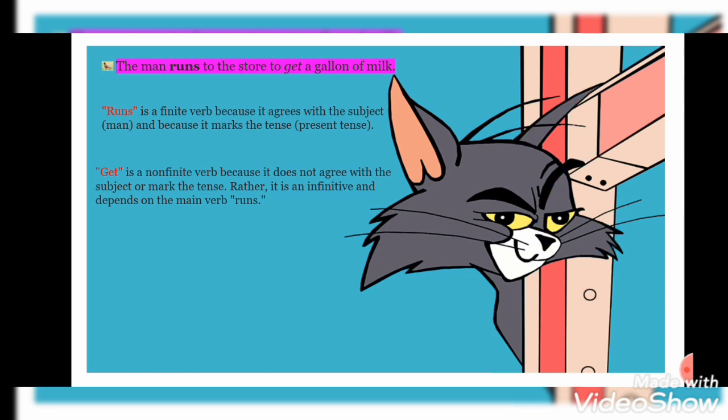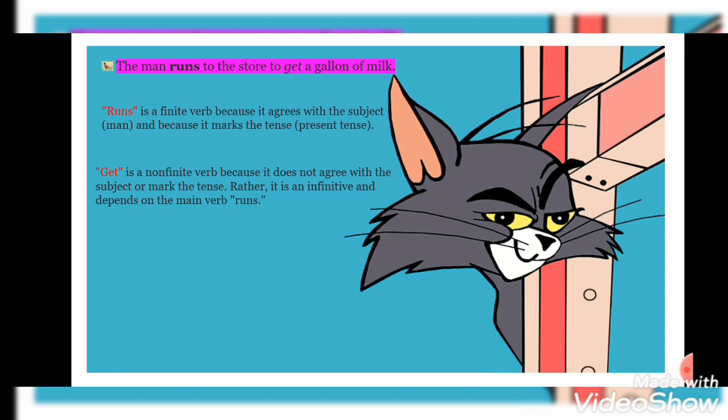Okay, now see this particular sentence. The man runs to the store to get a gallon of milk. In this sentence, see the word runs. The word runs agrees with the subject, the man, which is third person singular number. So, runs is a finite verb because it agrees with the subject, man, and because it marks the tense, present tense. By the word runs, we can understand the tense is present tense.